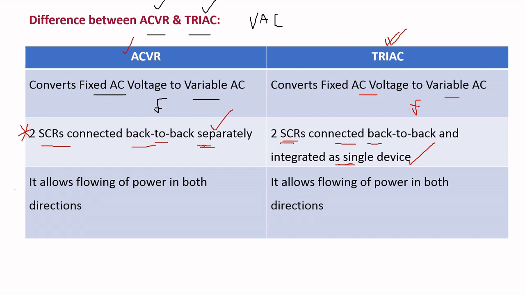The third point is that it allows the flow of power in both directions. That means we can transfer power from source to load as well as from load to source using the AC voltage regulator, and the triac is also the same. The only difference is the second point: in an AC voltage regulator two SCRs are connected back to back separately, while in a triac they are integrated as a single device. That is the difference between AC voltage regulator and triac.